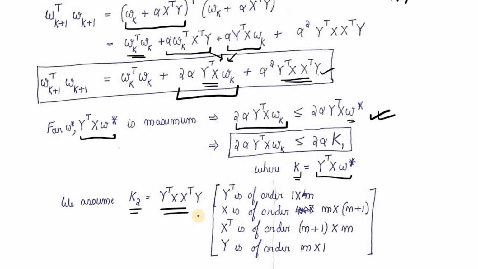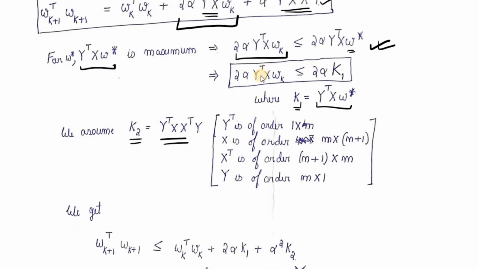So we just assume it to be K2. Over here, there is no involvement of any of the weights, so there is no need to bound this term or use any sort of inequality. This is just a constant term because this is a scalar term which we have obtained.